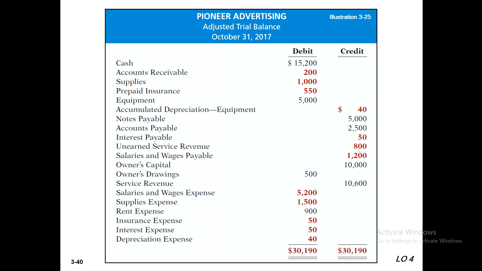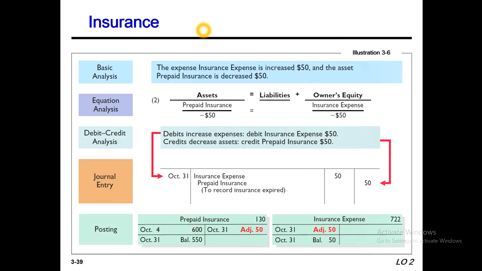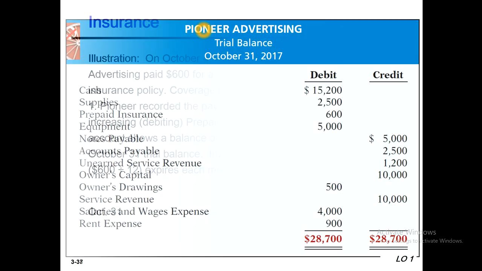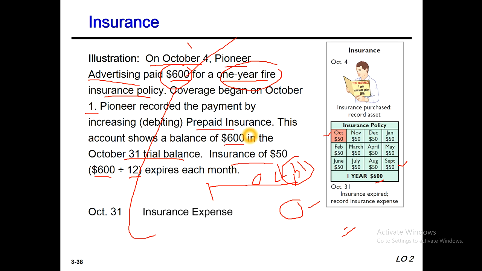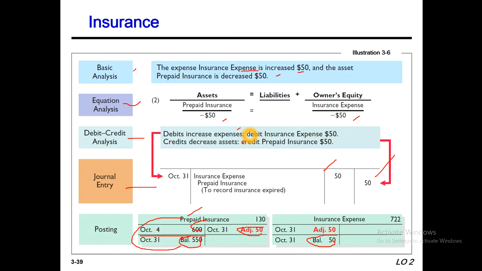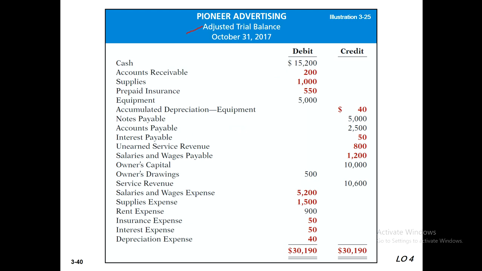This is the adjusted trial balance. Please look here. Before, this was only the trial balance, but after considering the adjustment we are preparing the adjusted trial balance. Here prepaid insurance, earlier 600, is now 550, and insurance expense is 50. This is our expense, so when we prepare our income statements we show insurance expense 50 on the expense side.